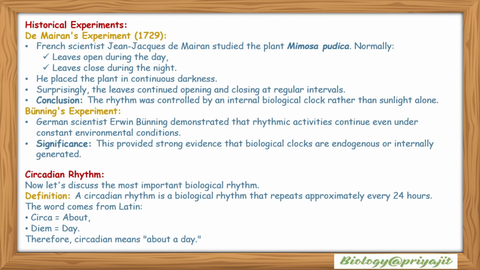Historical experiments, such as de Mairan's experiment in 1729. French scientist Jean-Jacques de Mairan studied the plant Mimosa pudica. Normally leaves open during the day and leaves closed during the night. He placed the plant in continuous darkness. Surprisingly, the leaves continued opening and closing at regular intervals. Conclusion: we can conclude that the rhythm was controlled by an internal biological clock rather than sunlight alone.